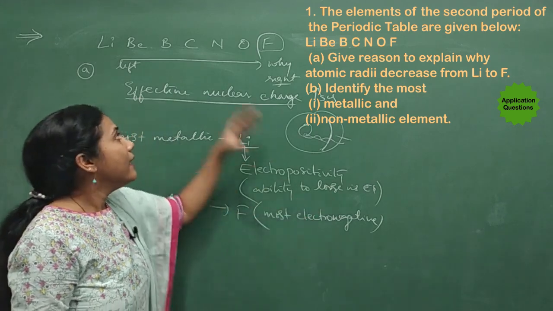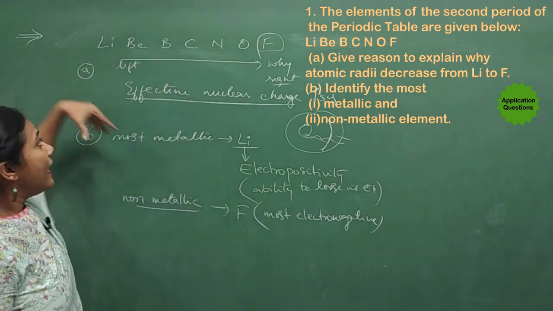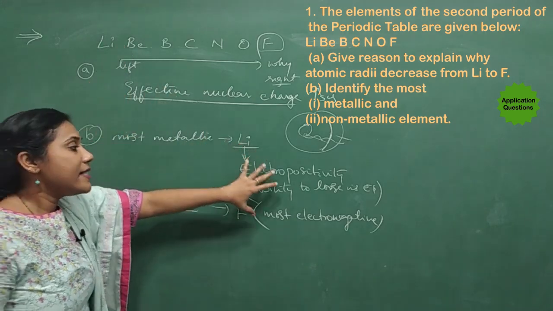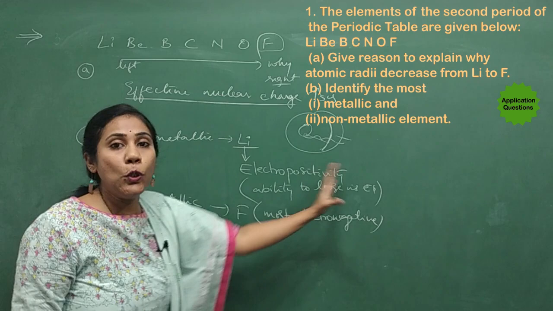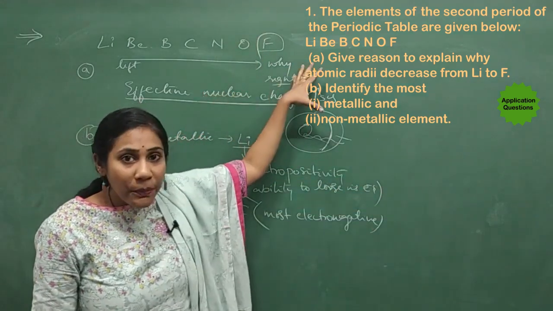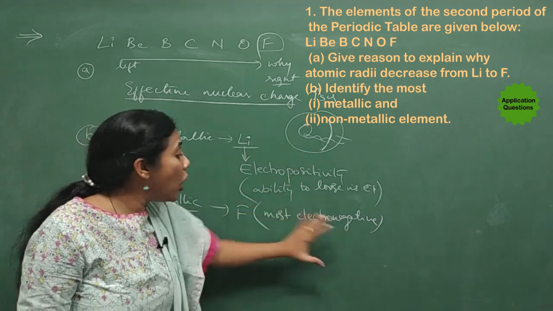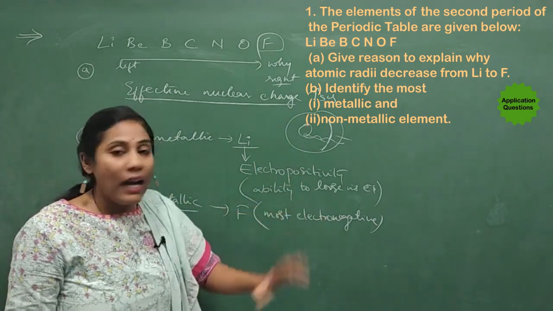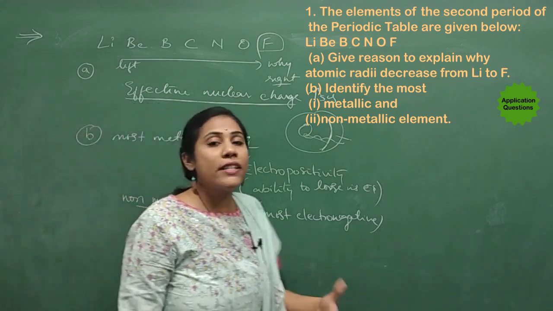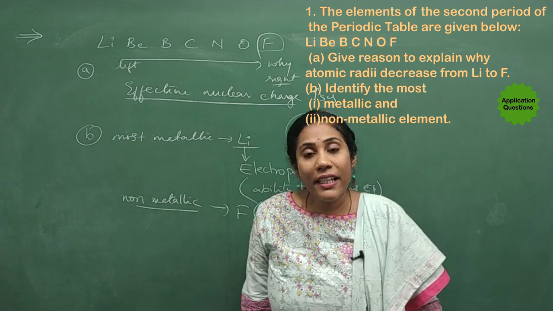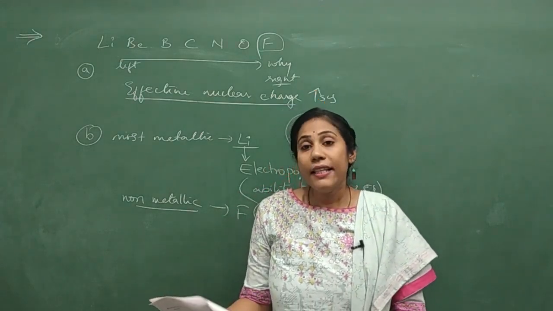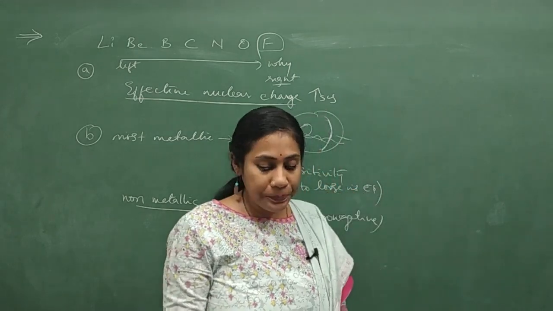Say the elements which are present on the left side of the periodic table are always metallic. That means they have more tendency to lose the electron, and the elements which are present on the right side of the periodic table are non-metallic. That means they are electronegative in nature. Okay, so this is the concept of size, metallic and non-metallic property. Clear? Fine. Let us go for question number 2.